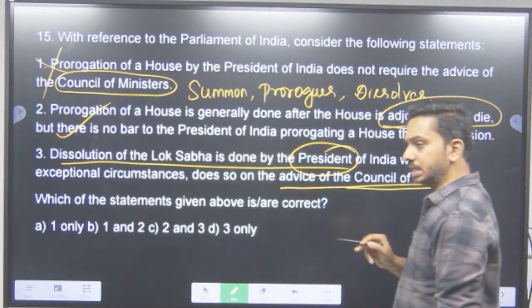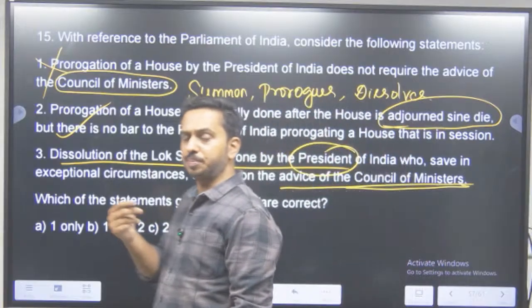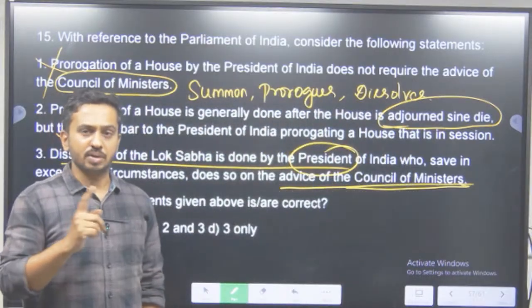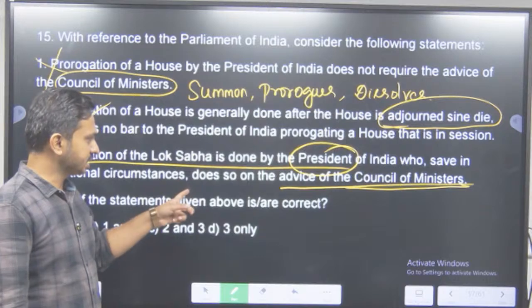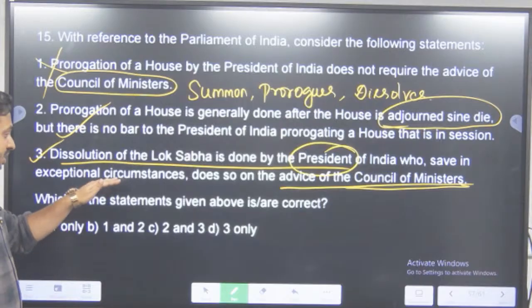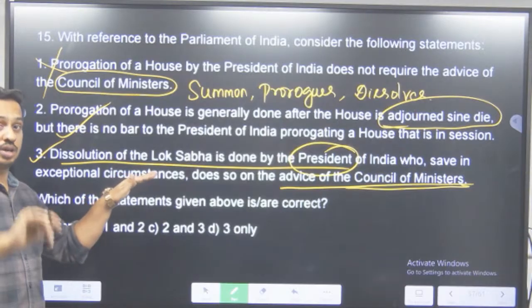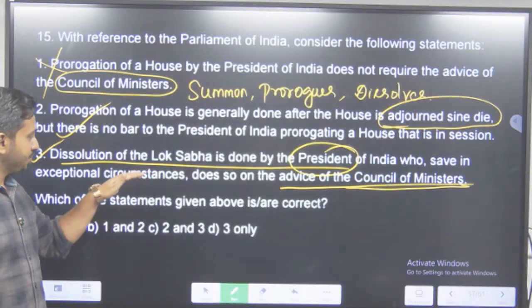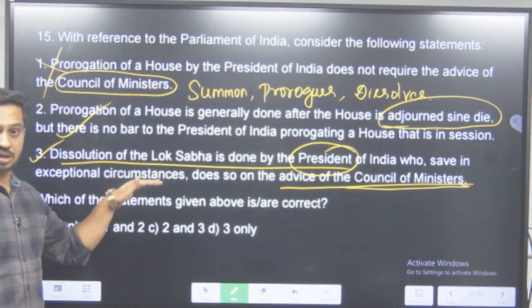of Ministers. Does he? Yes. It is basically the advice of the Prime Minister. Advice of the Council of Ministers? Yes. So, is the statement correct here? Yes. Only in certain exceptional circumstances. That means to say that the government has lost majority. Now, it has been reduced to a minority government.